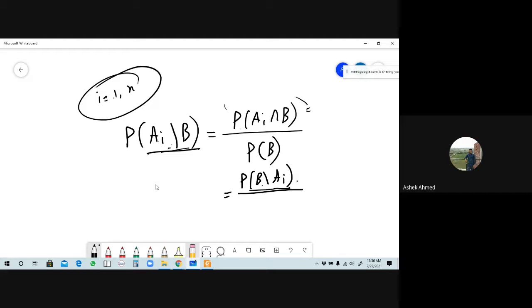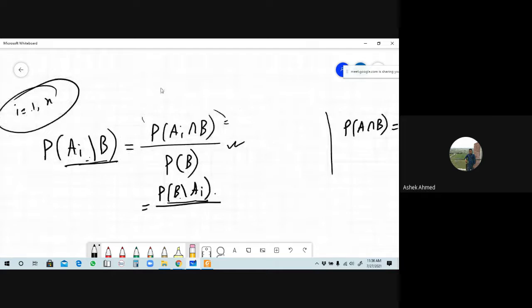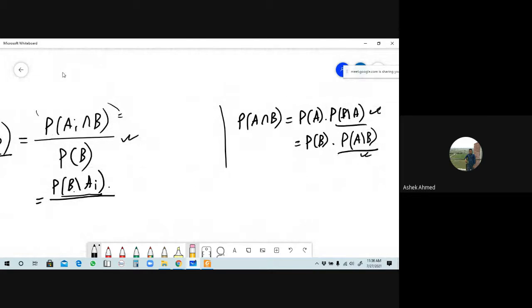Yes, sir. Okay. From the conditional probability, we know this formula, but we already know about this formula also. Is it right? Yes, sir.